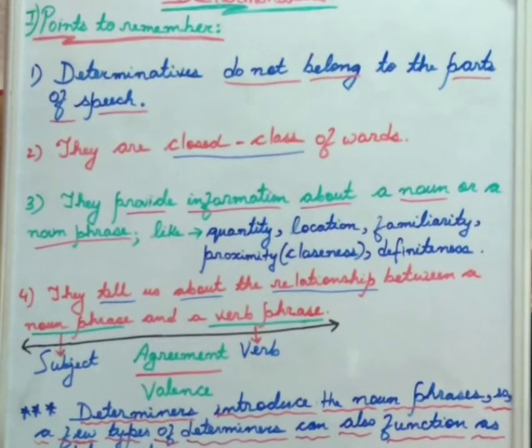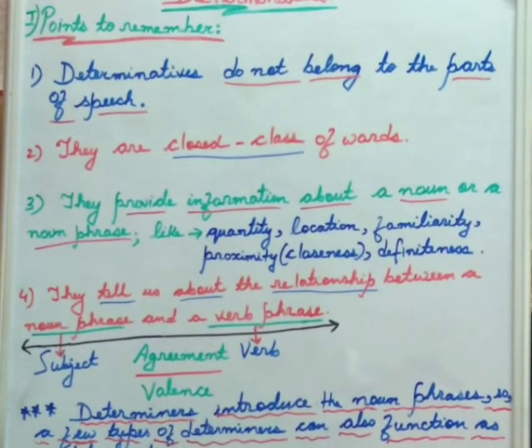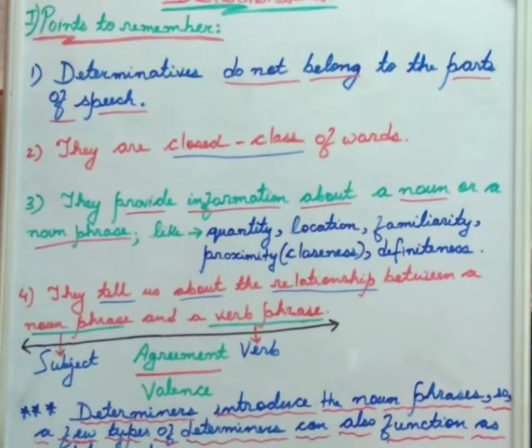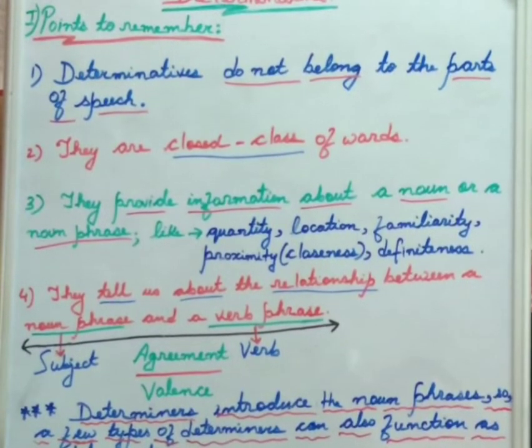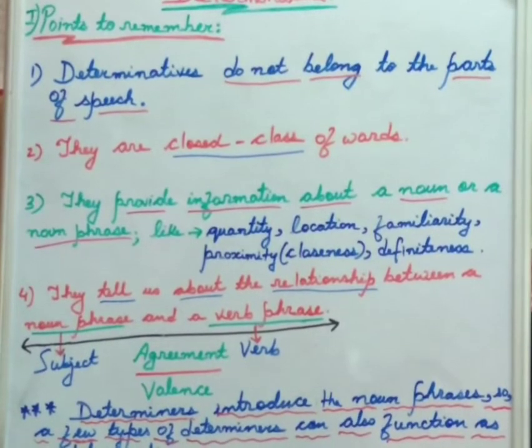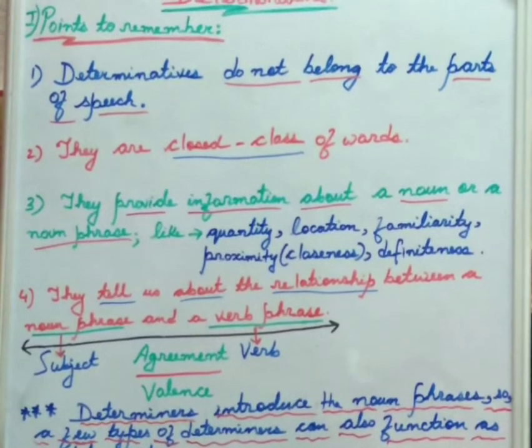So if I take the parts of speech called noun, it means naming words, and there is no end to naming words. Every day, every moment we can create new words, and it will be an add-on to the list of nouns. So that is why when we can add on to a particular group of words, it is known as an open class of words, and the opposite of it is the closed class of words.